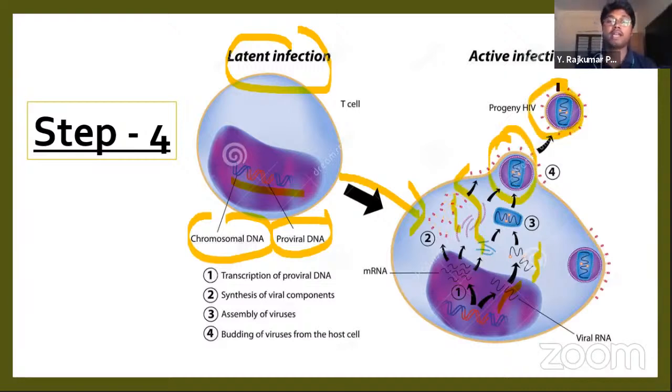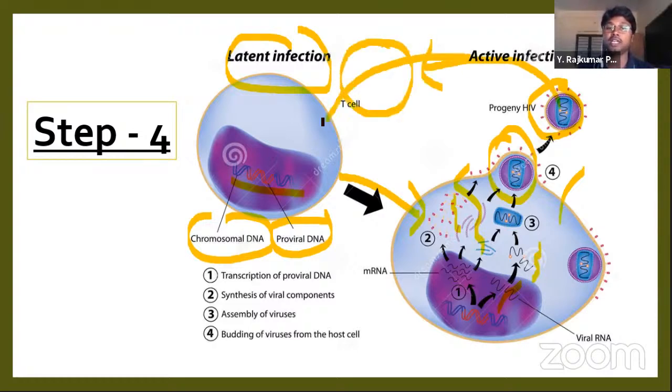So if one virus enters the T cell of our human body, it can multiply into hundreds of HIV viruses. These HIV viruses again find a healthy new cell, and it will go on affecting the T cells of our body.